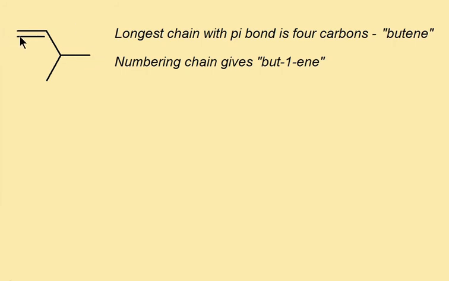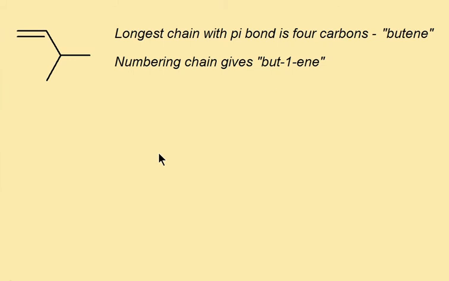And so that double bond specifically begins on carbon number 1, and we add that to the name of the alkene, so but-1-ene. We only need to mention the number for the first carbon in the pi bond because it makes sense that the next carbon will be the end of the pi bond.